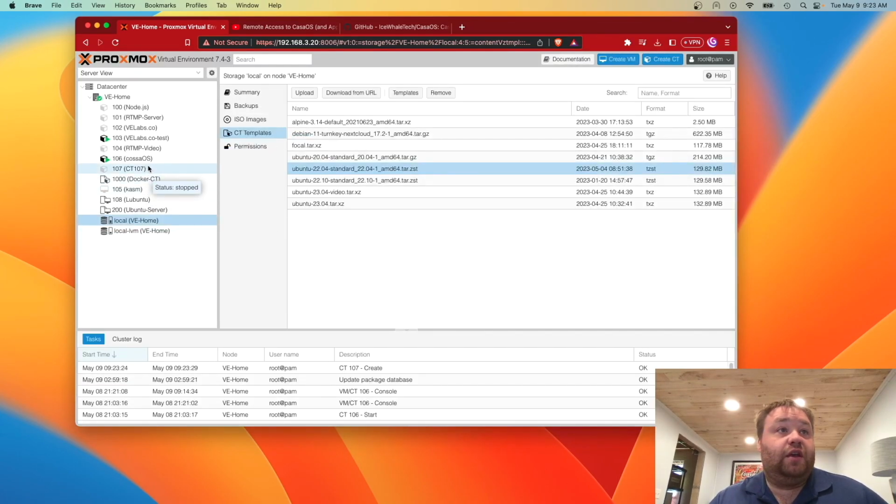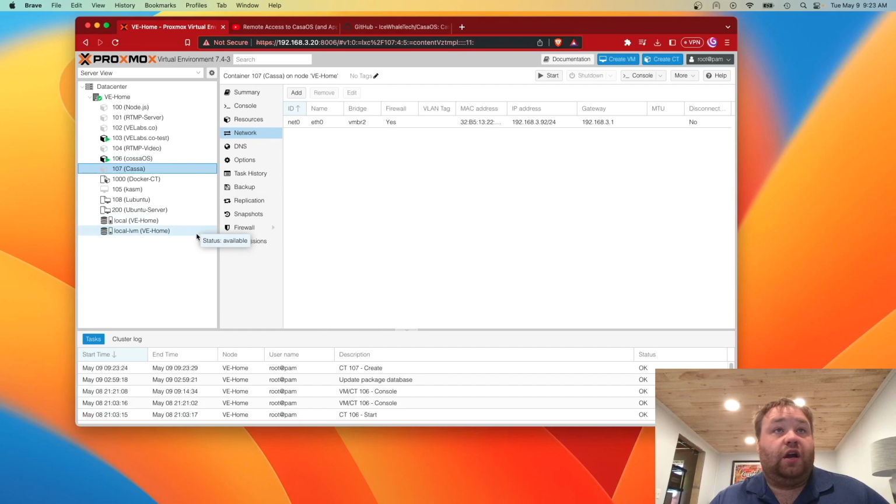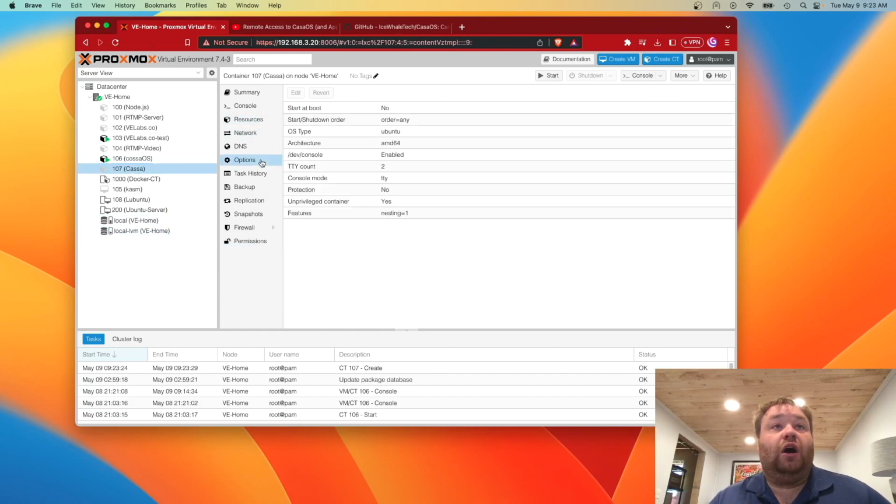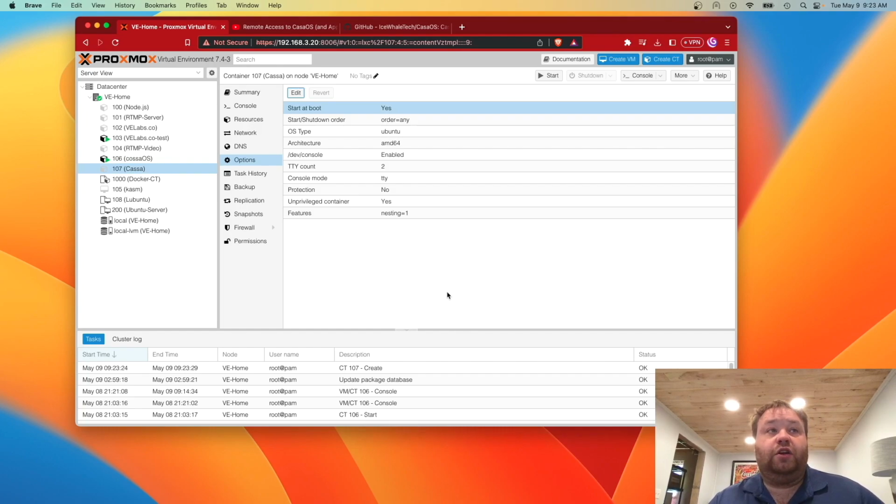Now I can exit out, and we can go over here to our Casa container, and we can go to options and click start at boot. Hit edit, check the box, and press OK. What this is going to do is make Casa start up, so if we have any power failures or reboots due to maintenance or whatnot, Casa is going to start automatically. Now if you're hosting things like your Nextcloud server, Pi-hole, Jellyfin, etc. inside of Casa, you're going to want this to happen because you're going to want these containers to come up and be active immediately. So now we're going to hit start, and we're going to open our console.